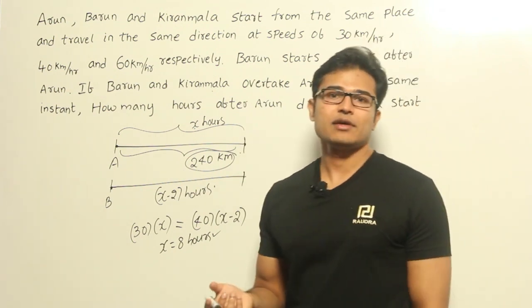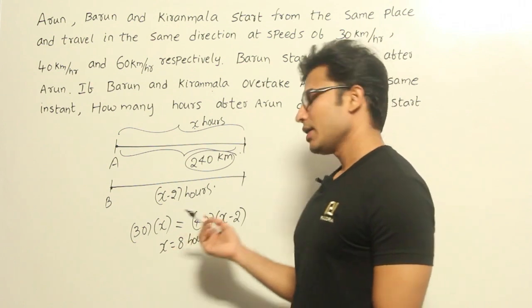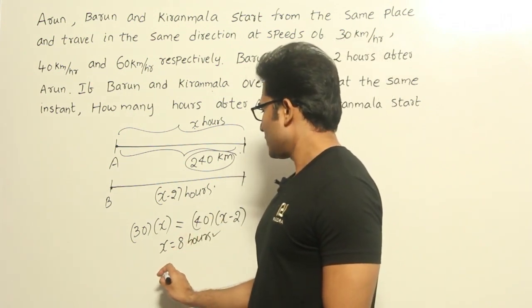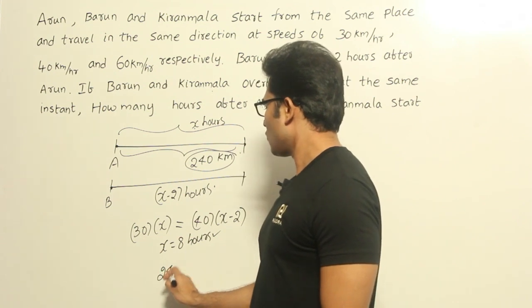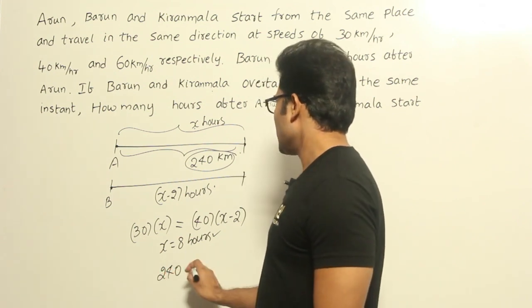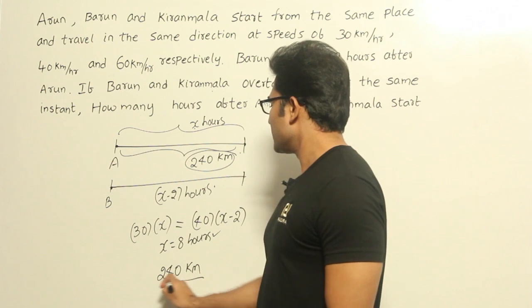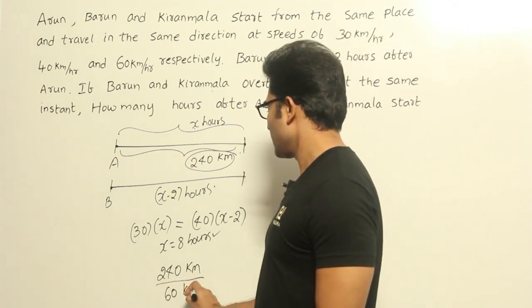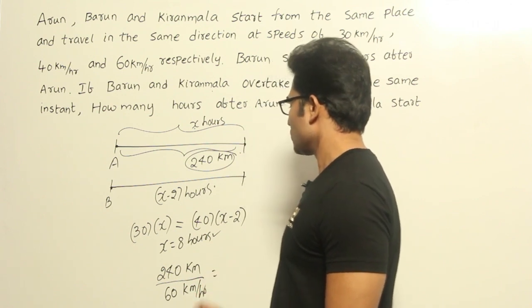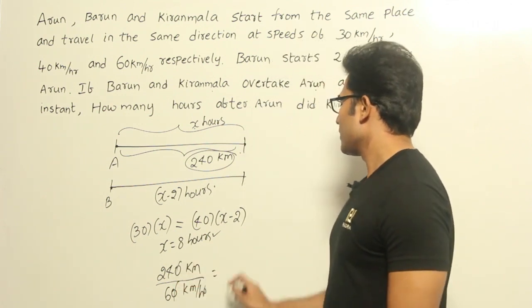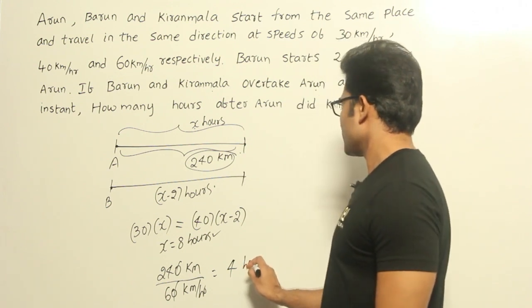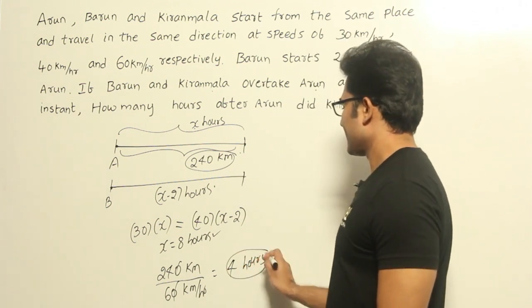Now how much time will it take for Kiranmala to reach that point? Again you have to find out the time. Therefore for Kiranmala the time taken will be equal to 240, which is nothing but the distance divided by his speed, and Kiranmala's speed is given as 60 kilometers per hour. 240 divided by 60 kilometers per hour is going to be 4 hours. Got it?